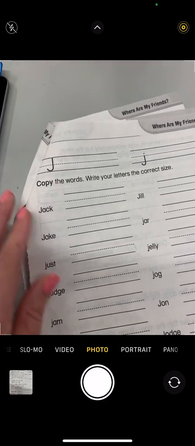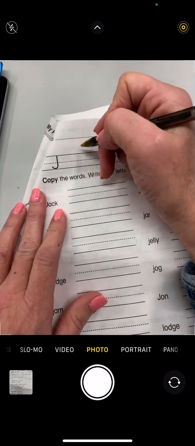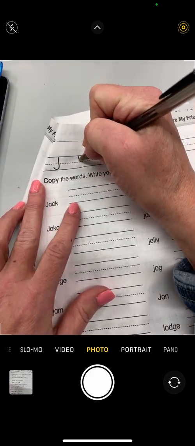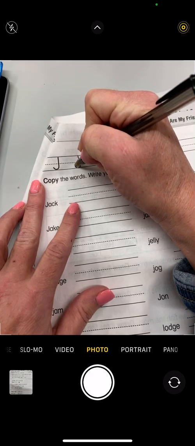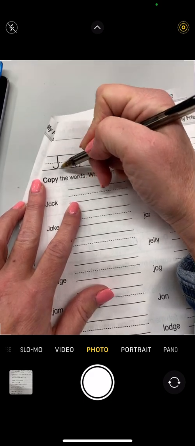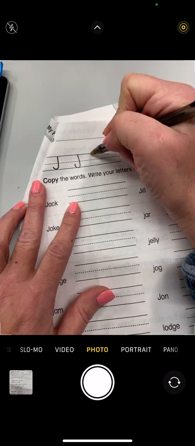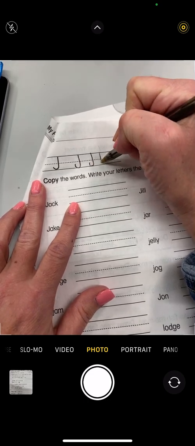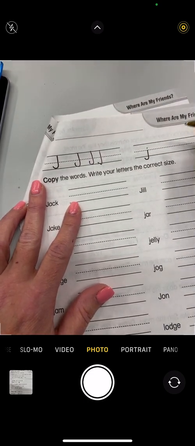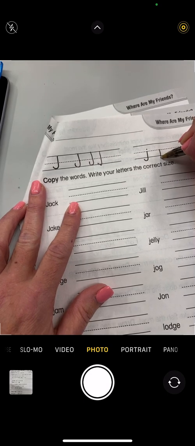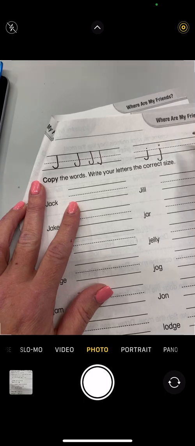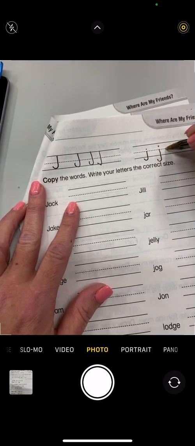Now we're going to do page 401 and 405. So when you are printing the uppercase J, you start at the top, you go all the way down, and a hook. I would like for you to trace this one and make 3 of your own. Lowercase j starts at the dotted line, goes down and a hook, and then a dot. Trace this one and then make 3 of your own, please.